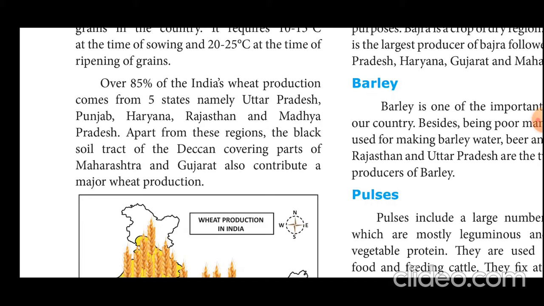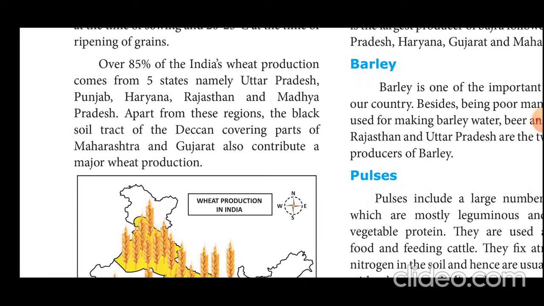Over 85% of India's wheat production comes from 5 states, namely UP, Punjab, Haryana, Rajasthan and Madhya Pradesh. Apart from these regions, the black soil tract of Deccan covering parts of Maharashtra and Gujarat also contributes a major share of wheat production.